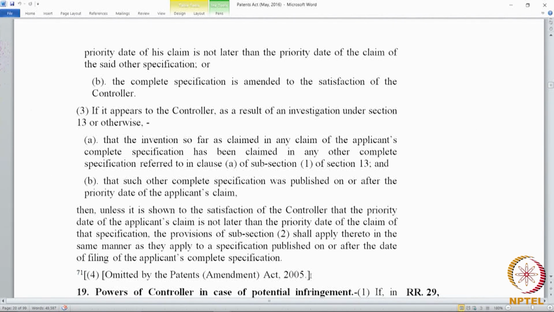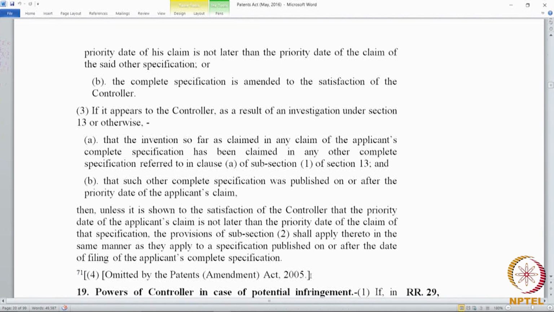So, in the earlier provisions, the reference was for a case where something was lying dormant in the 18-month period. Here, the reference is for something filed under a different Act, because the 1911 Act was replaced by the 1970 Act.